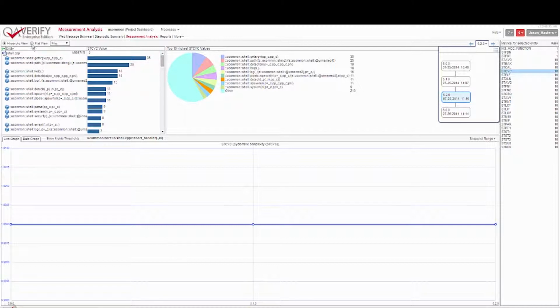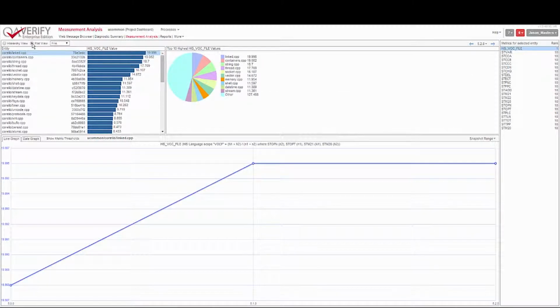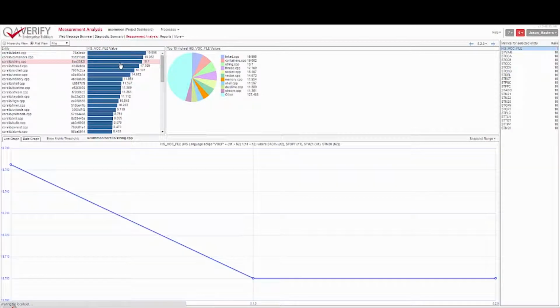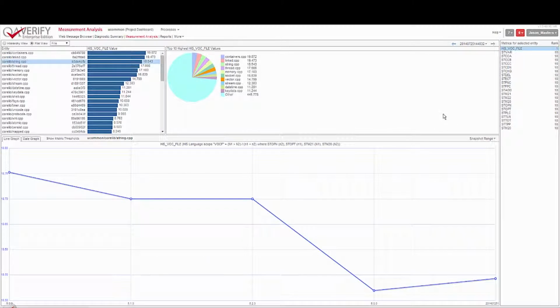So if we now switch to the flat view rather than the hierarchy view, in the flat view we can see all of the entities of the particular type listed, and we can see the metrics for each of them as we click on each entity. We can see whether the metric is getting larger or smaller. I think by now our other snapshot has been uploaded, so we can click on that and get more of an idea of the change over the time of the project.